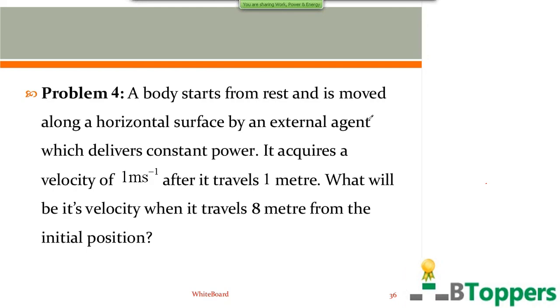Body starts from rest and is moved along a horizontal surface by an external agent which delivers constant power. It acquires a velocity of 1 meter per second after it travels 1 meter. What will be its velocity when it travels 8 meters from the initial position?